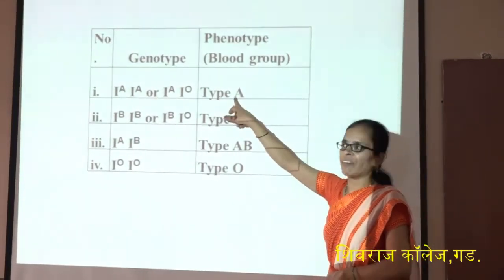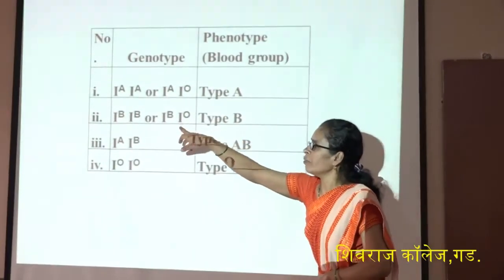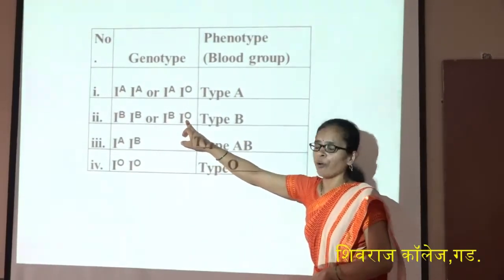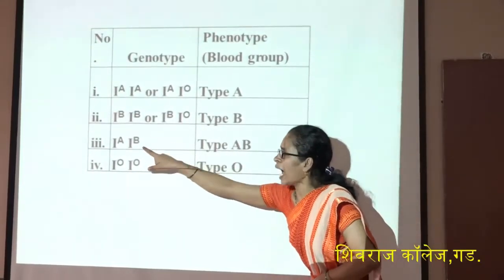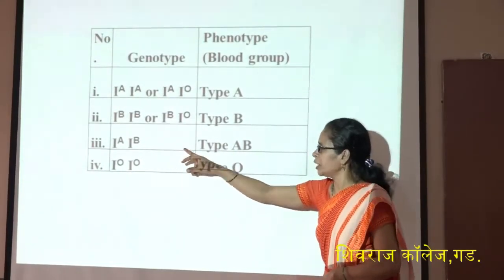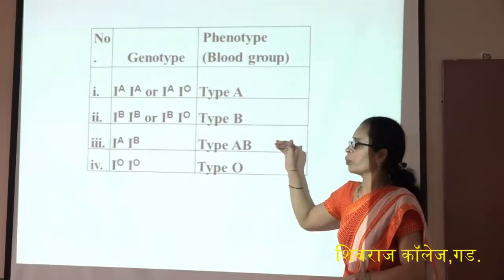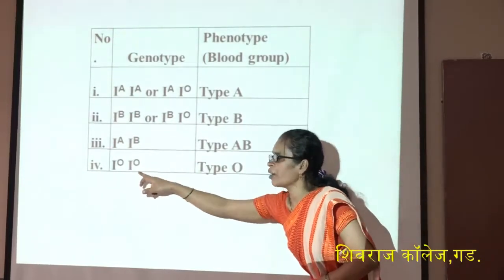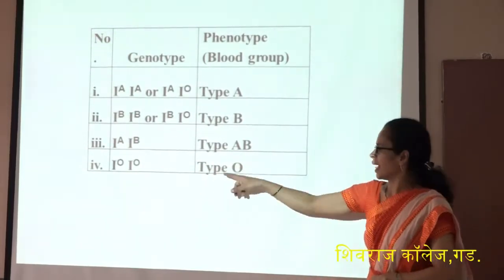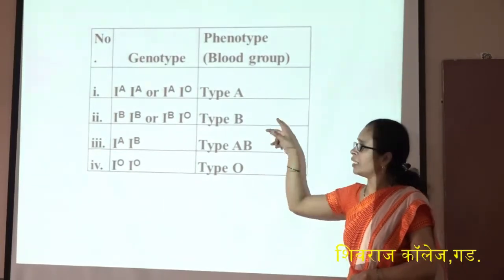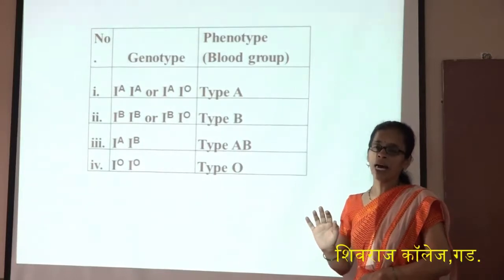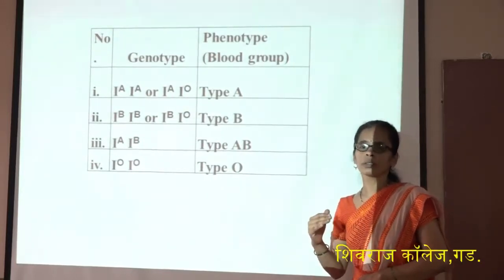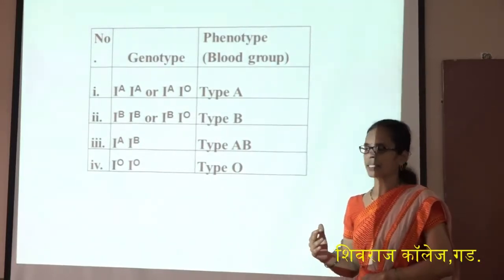Similarly, if the person has IB-IO, then the person shows the B blood group. If the person has IA-IB genes, then it shows the AB blood group, and a person with IO alleles shows the O blood group. In this way, the blood group shows multiple allelism, which is a deviation from Mendel's experiment.